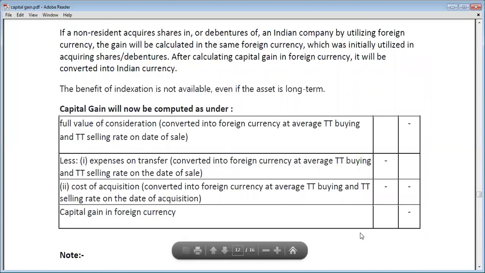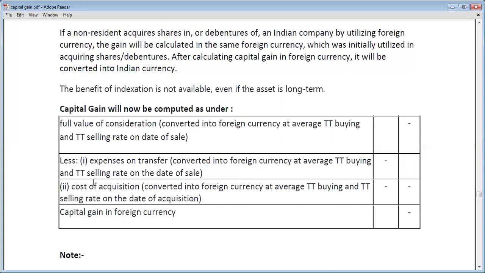Capital gain will be calculated as under: full value of consideration converted into foreign currency at the average TT buying and TT selling rate on the date of sale. We will less the expenses on transfer, converted into foreign currency at the average TT buying and TT selling rate on the date of sale.